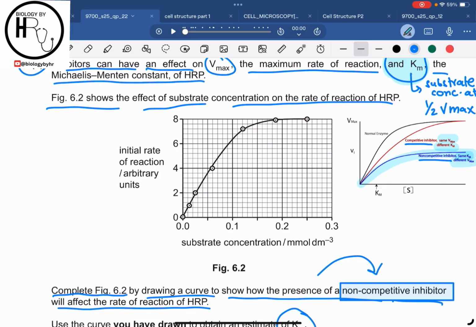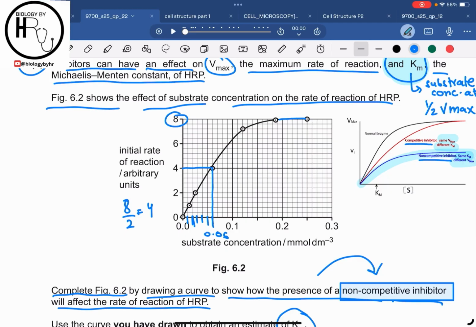Km is the substrate concentration at half Vmax. So half Vmax over here is 8, right? Half Vmax would be 8 divided by 2, which will be 2, 4, 6, 8, 4, right? So at 4, the substrate concentration over here is 0.01, 0.02, 0.03, 0.04, 0.05, 0.06. So the substrate concentration over here is 0.06, right?